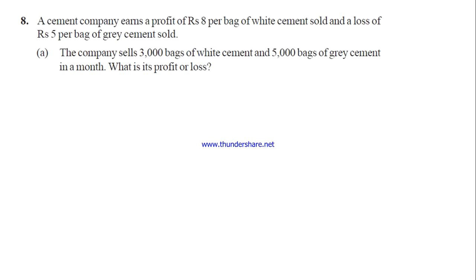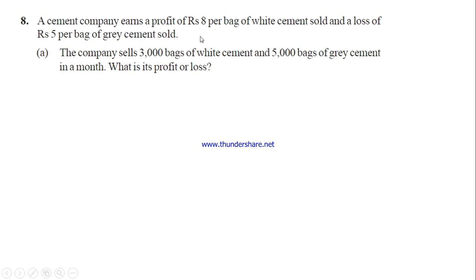Question 8. A cement company earns a profit of rupees 8 per bag of white cement sold and a loss of rupees 5 per bag of grey cement sold. A cement company earns means they are getting profit. They are gaining rupees 8 per bag of white cement sold.